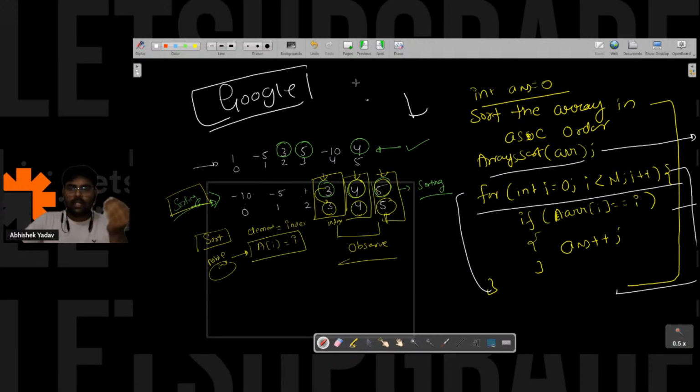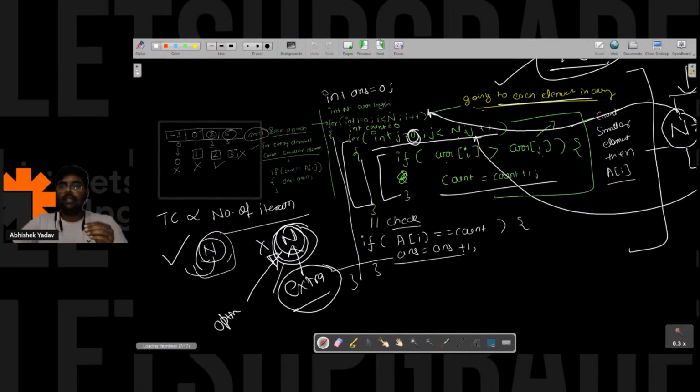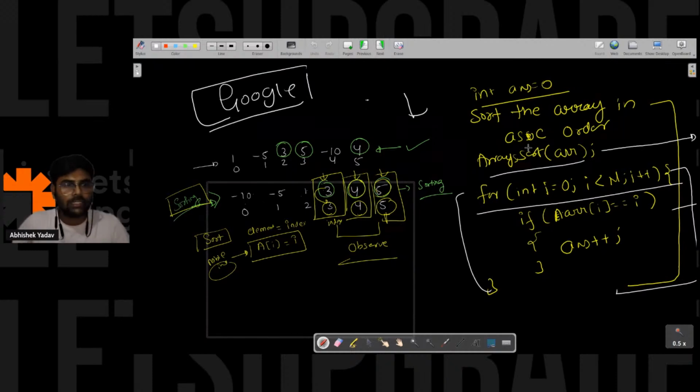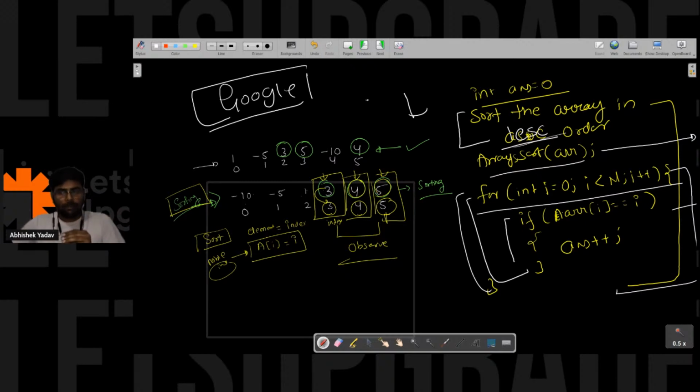Okay, let's change the question now. This is the question that is asked, but the next question the interviewer asked is, is it possible to sort the data in descending order and again apply the same algorithm? Is it possible to do or no? Please write in the chat. If I sort the data in descending order, is it possible to apply the same approach?